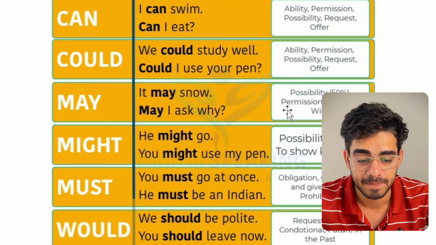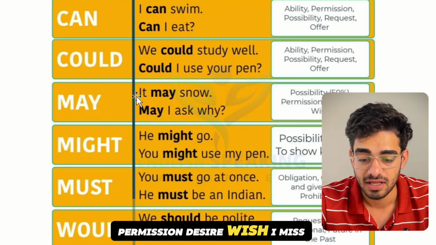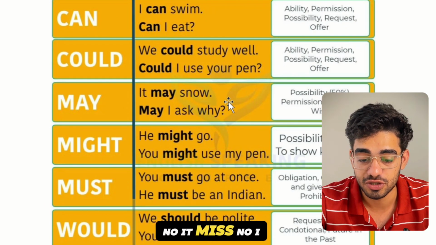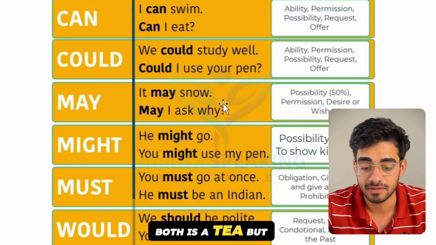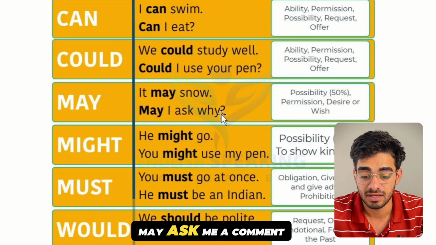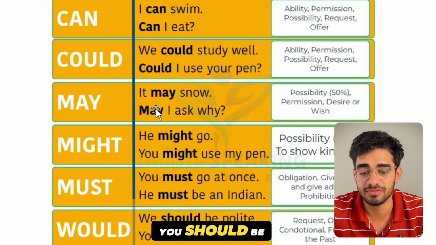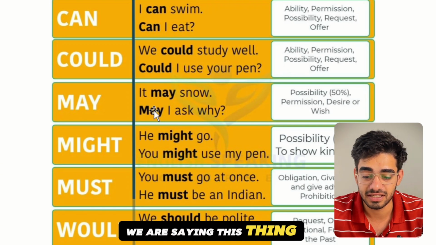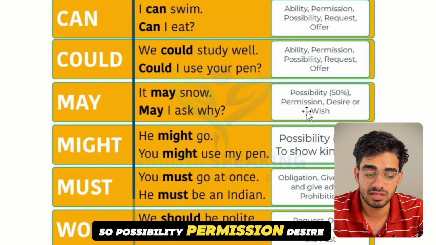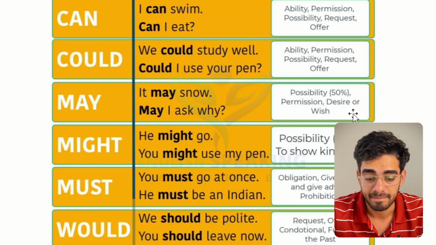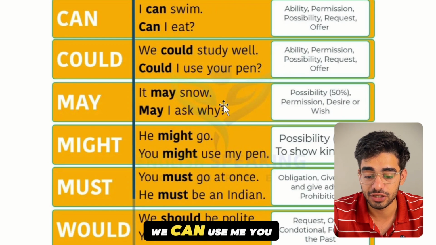Okay, permission, desire, wish. I may snow, it may snow, यहाँ बर्फ गिर सकती है, बर्फ आ सकती है. May I ask, may I come in, sir? Okay, usually we are saying this thing when we are in our school. So possibility, permission, desire, wish, all these things we can use.